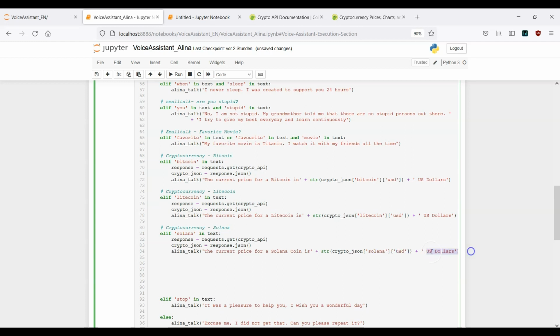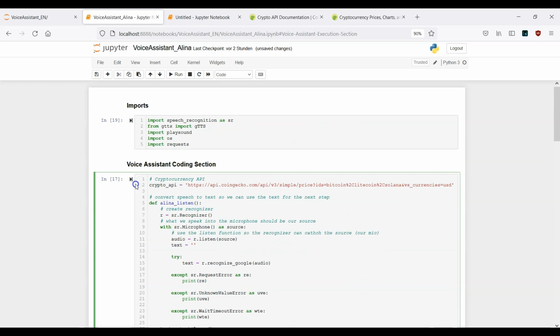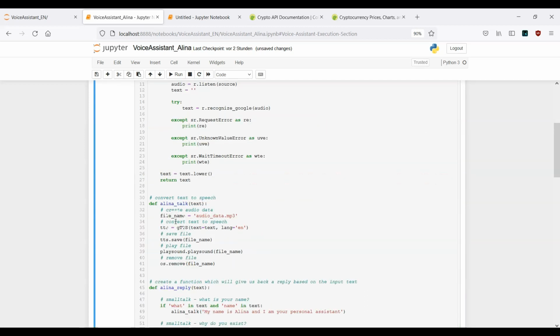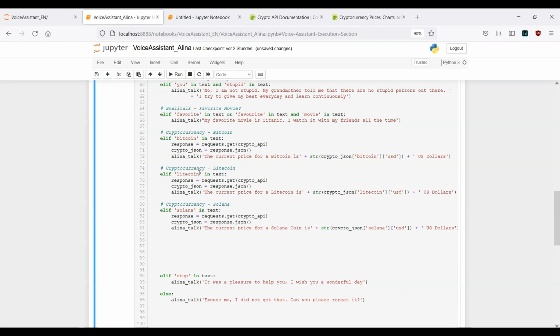And now this should be fine. So let's see if this works. First of all, I want to run this cell. Let's see. No error messages. This is fine. And now let's go ahead and run this one here.